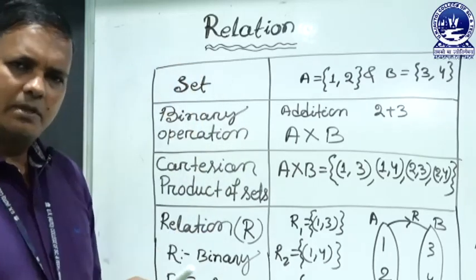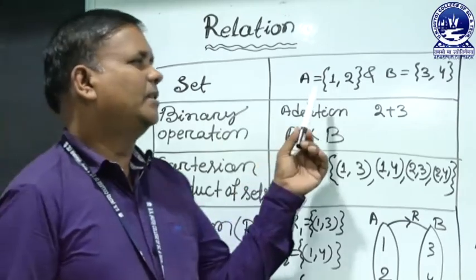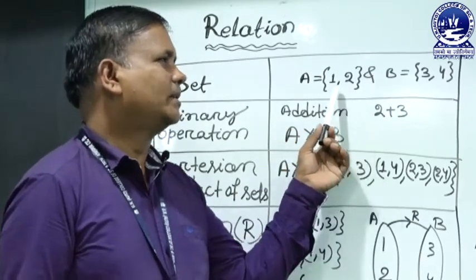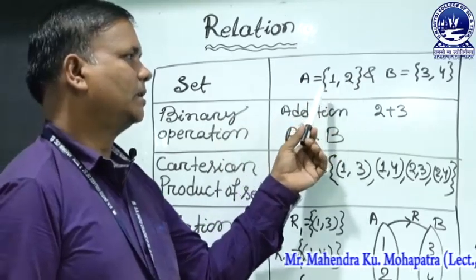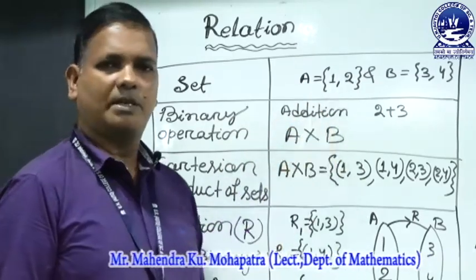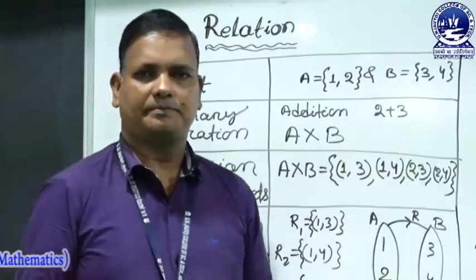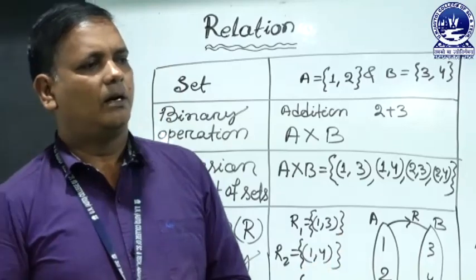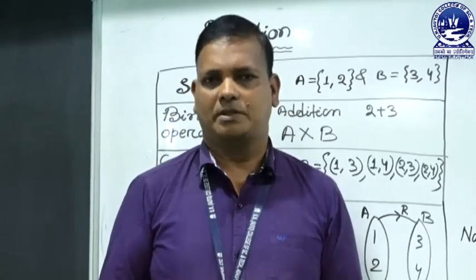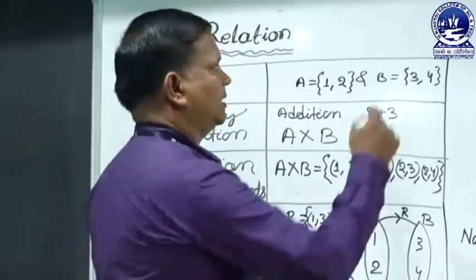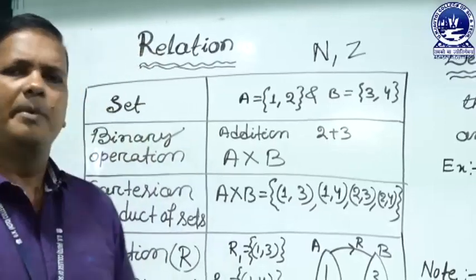When we discuss the relation, we must know about set. Any student can know about the set. For example, here we have taken two sets. Set A contains two elements, 1, 2, and set B contains the elements 3 and 4. The set of natural numbers N, the set of integers Z, these are also sets. There are so many sets.